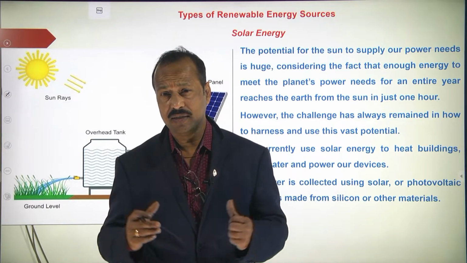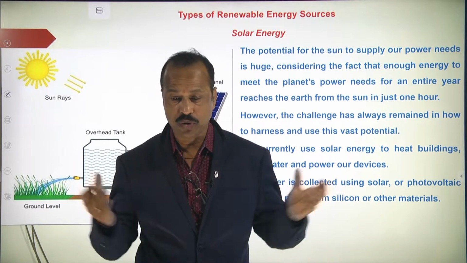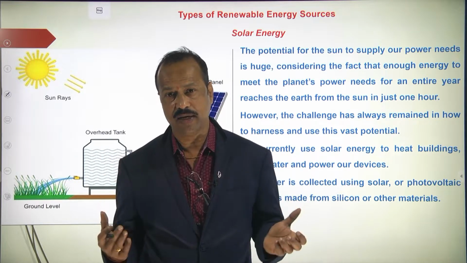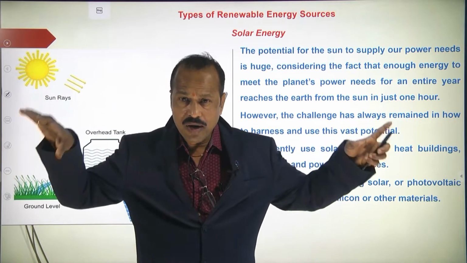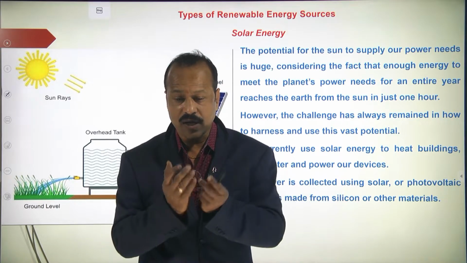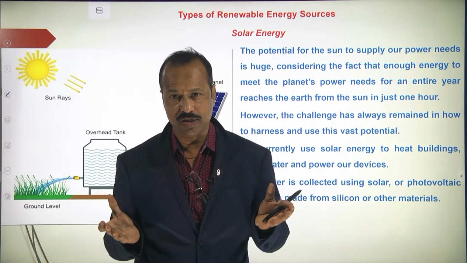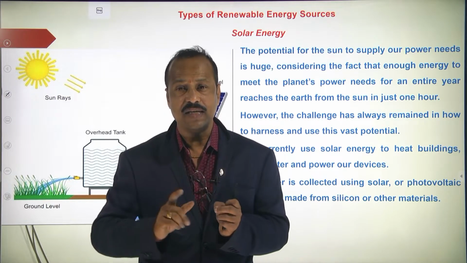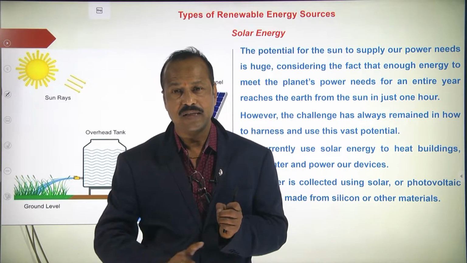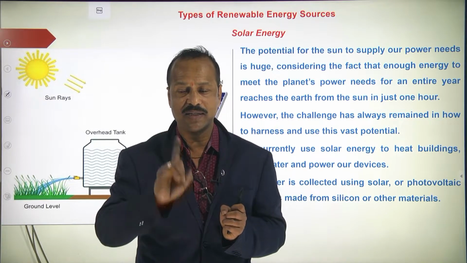And throughout the world, in 1 year, how much energy are we using? If you add all that energy, it is equal to just the energy given by the sun in 1 hour.